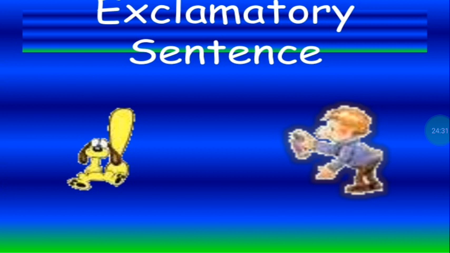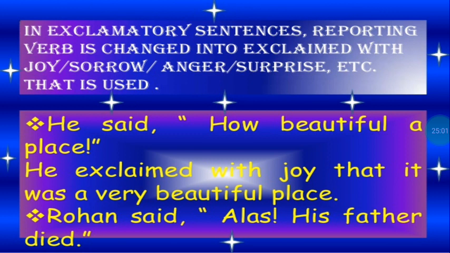Then now we come to exclamatory sentences. Now you have to remember that suppose it is like hurrah or bravo, that is joy. Now suppose it is alas or oh, then you have to say he exclaimed with sorrow. So whenever there's an exclamation showing some strong feeling, if it is joy or sorrow, you have to do away with the exclamation and make that into a statement.